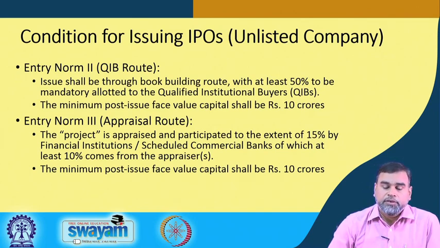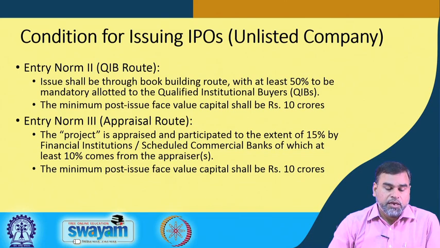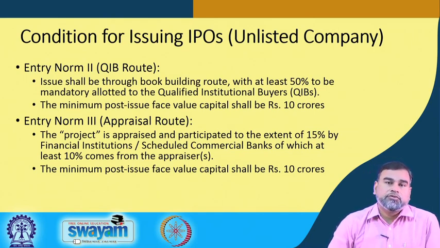There are some qualified institutional buyers in the market, and out of whatever IPO they want to raise from the public, 50% should be reserved for the QIBs. The minimum post-issue face value of the capital should be 10 crore, and that is called the QIB route.